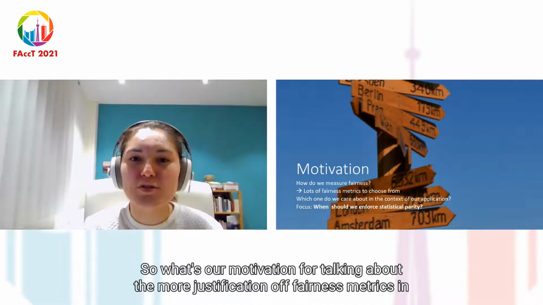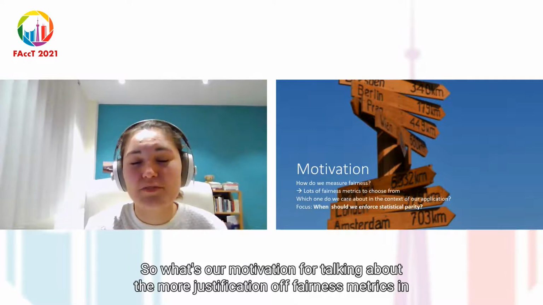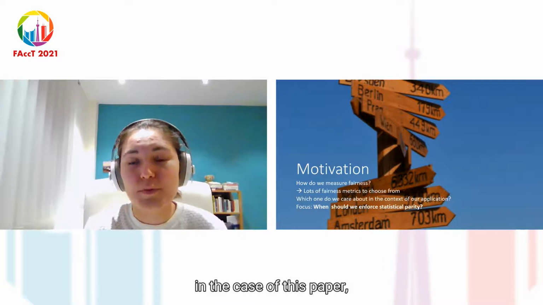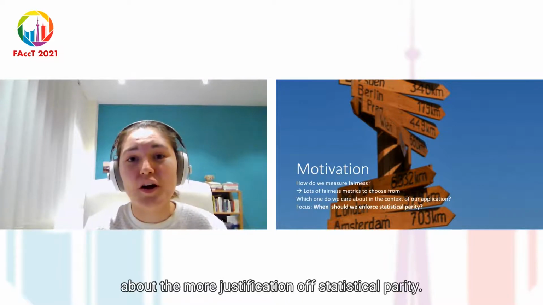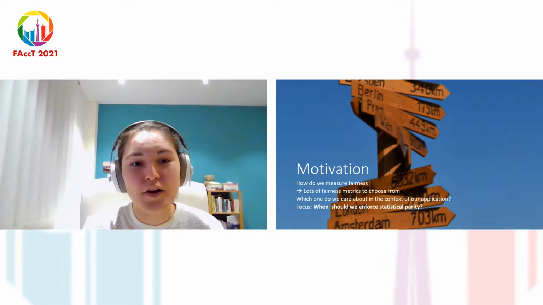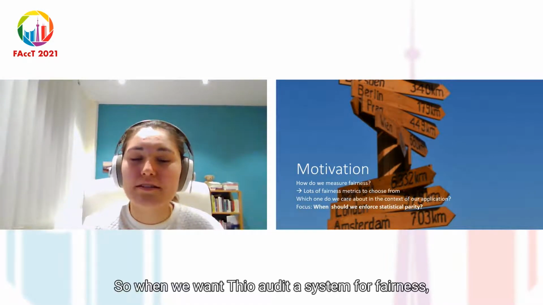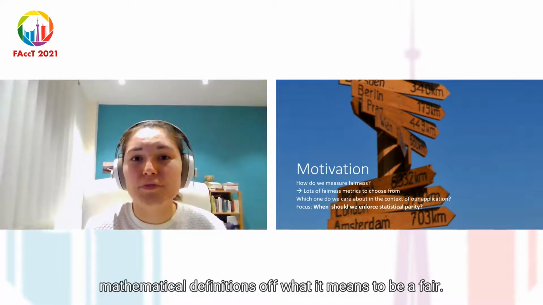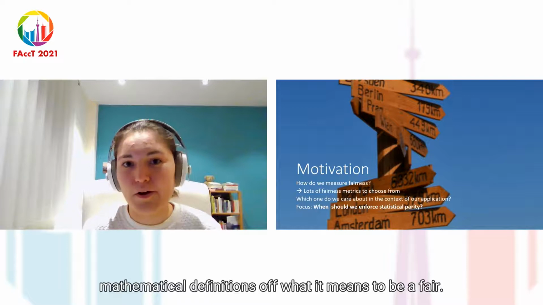So what's our motivation for talking about the moral justification of fairness metrics in general, and in the case of this paper, about the moral justification of statistical parity? When we want to audit a system for fairness, there are a bunch of different metrics that we can choose from. There are mathematical definitions of what it means to be fair.